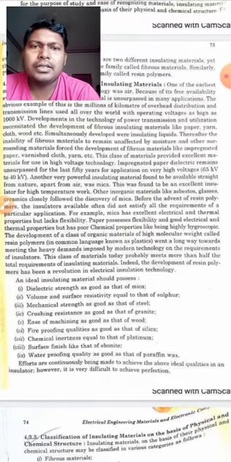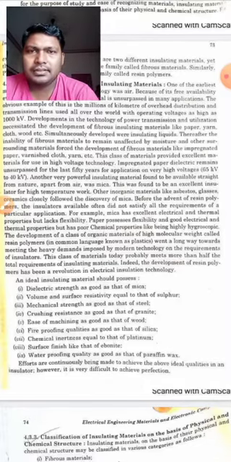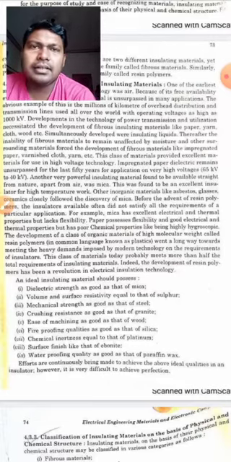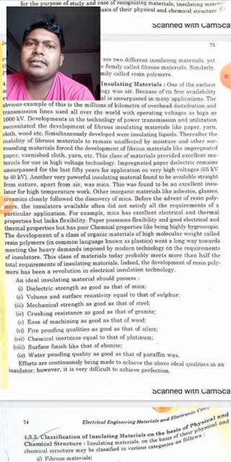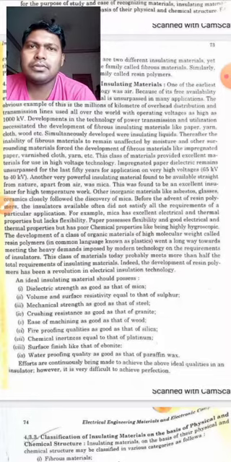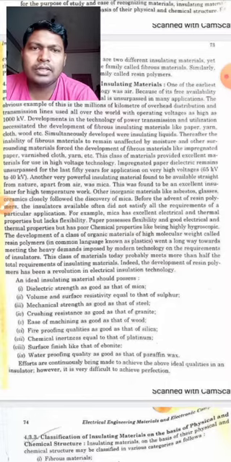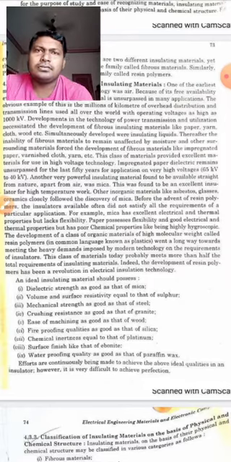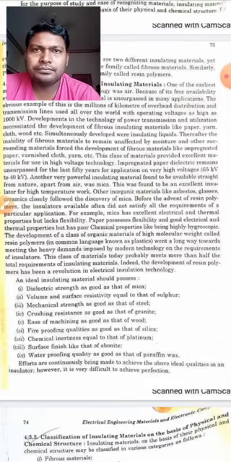So an ideal insulating material should possess certain characteristics. What should they possess exactly so that they can work effectively? Let us discuss them. First, dielectric strength as good as that of mica, right? Their dielectric strength should be very good, so that we can use them as an insulator. The second thing, volume and surface resistivity equal to that of sulfur. So the volume and the surface resistivity should be equal to that of sulfur.